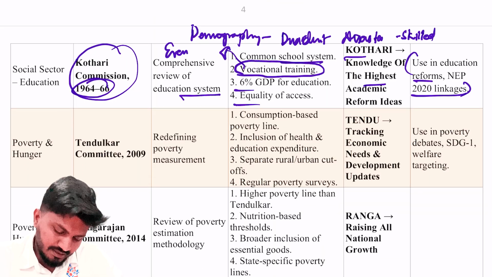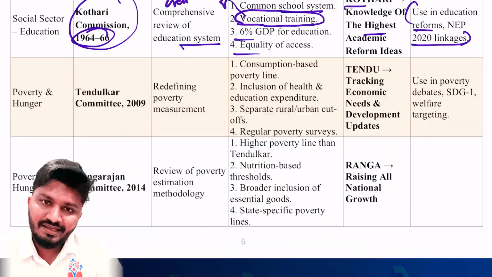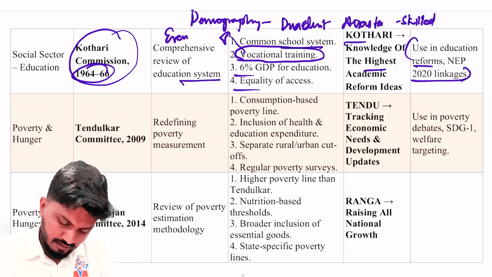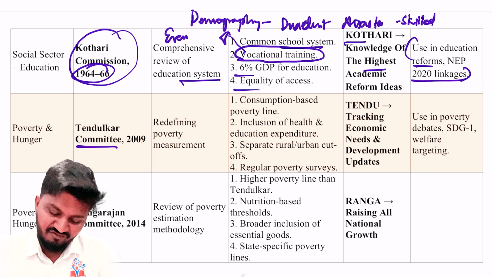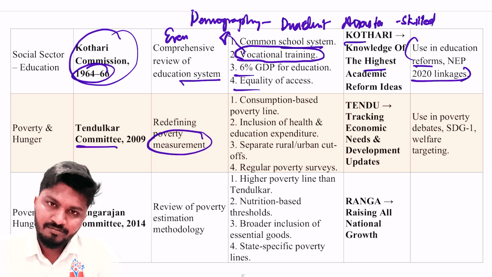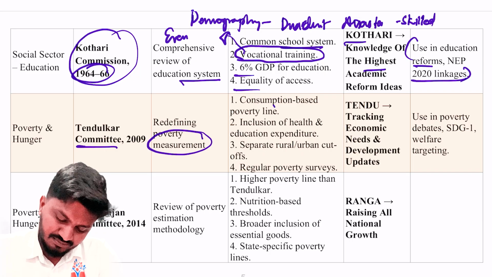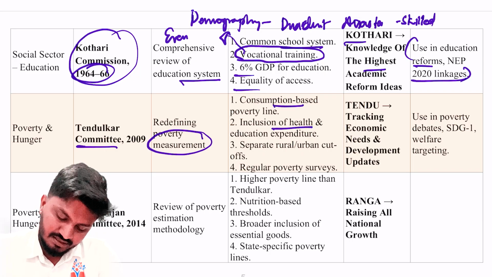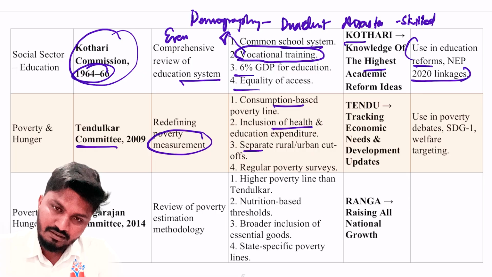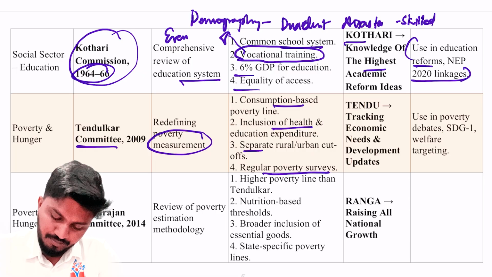Okay. Next, with respect to poverty and hunger, the committee is the Tendulkar Committee. It focused on redefining poverty measurement. So, a consumption-based poverty line, inclusion of health and education expenditure, separate rural and urban cutoffs, and regular poverty surveys.